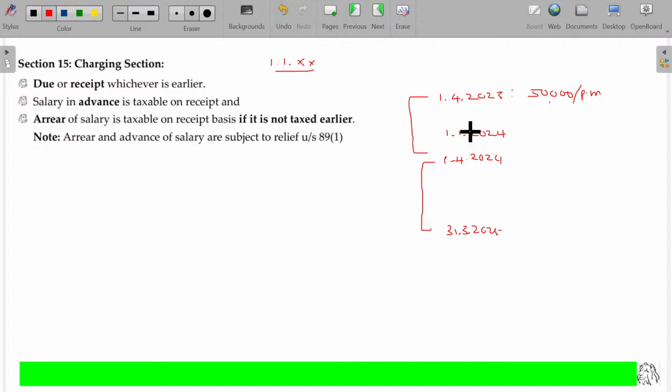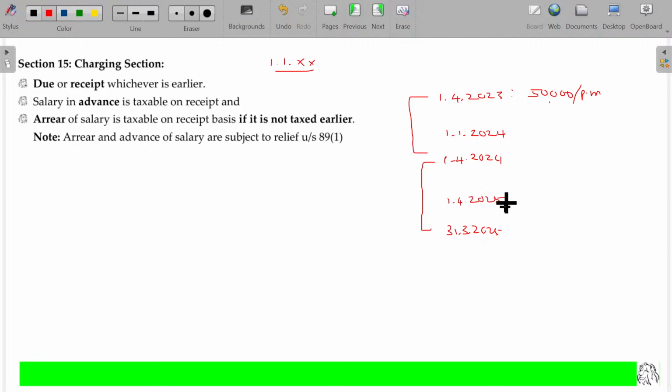But at the time of revision, because of some reason, the business may be in a tough situation, or the managing director may be traveling outside India. So how can I go for revising? It's at the discretion of the management. The management will speak with the employee or the labor union to decide. But nothing happened during this time, so the same salary is continuing.